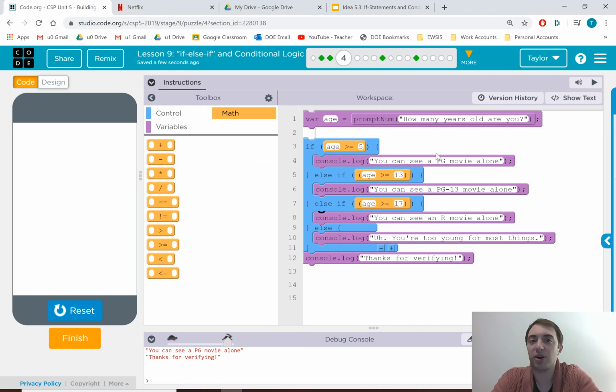This is a crucial thing. It'll only do one of the options. It'll only activate one of these things. And it checks in order. It'll check to see if the thing in line 3 is true, and then we'll do the thing. Otherwise, it'll skip and check the next condition. And it will keep doing that until it finds just one of these slots to put it in. It will choose one of these 4 things. Either this one here, this one, or if none of them activate, the last one catches them in the else.